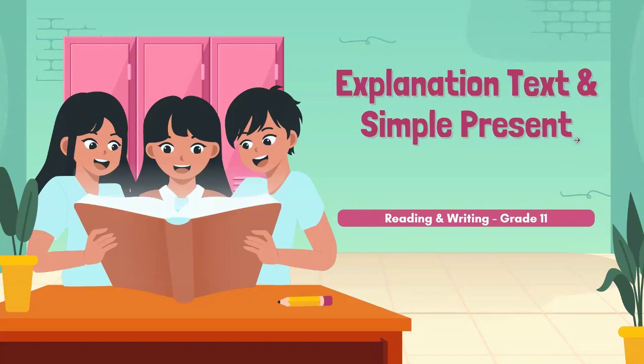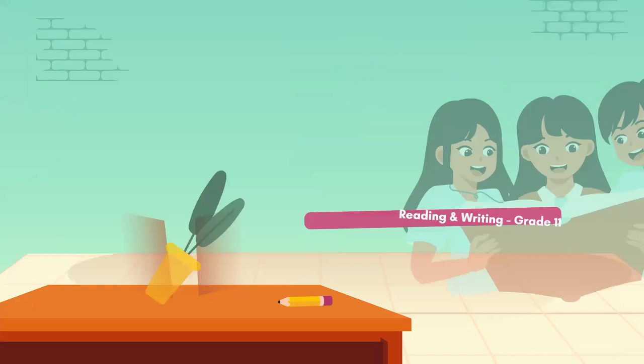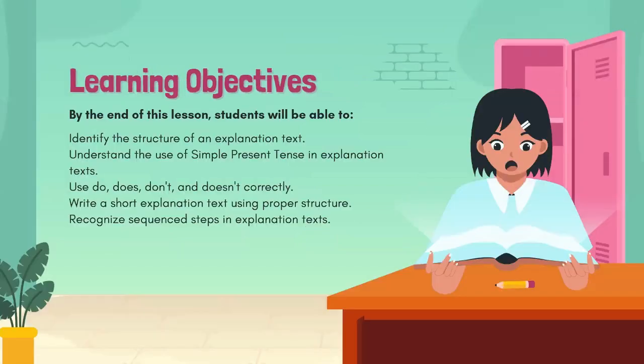Grammar is simple present in this material. For study objective, by the end of this lesson, students will be able to identify the structure of an explanation text, understand the use of simple present tense in explanation text, and use do, does, don't, and doesn't correctly, and write an explanation.